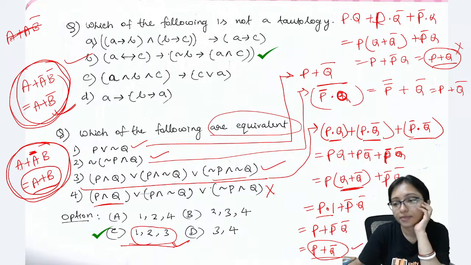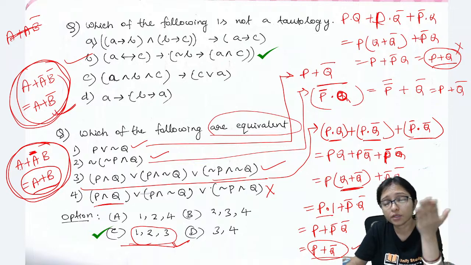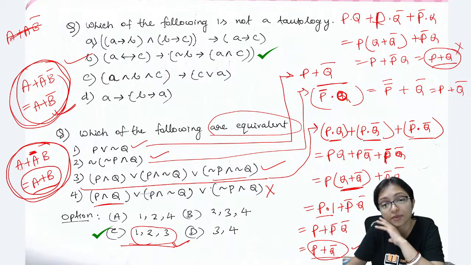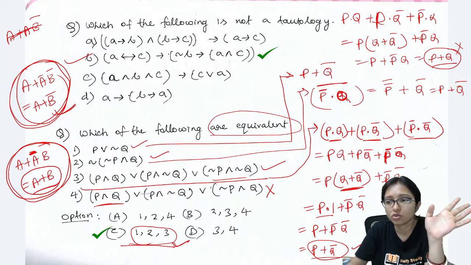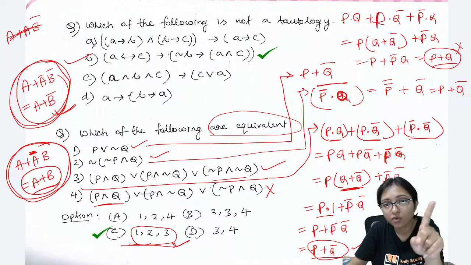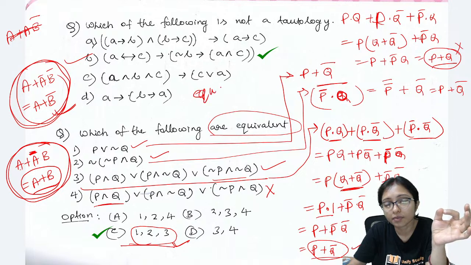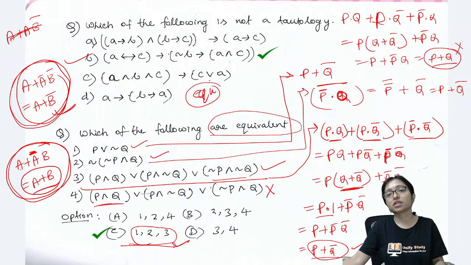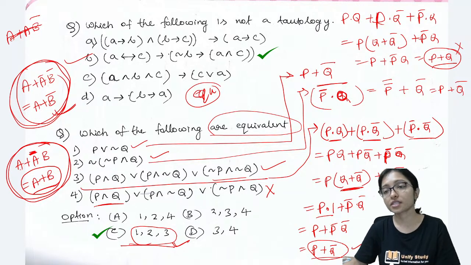Can we apply truth table? Vinita, applying truth table is not good, because how big a truth table will you make? With 3 variables you have to make 8 combinations, with 4 variables 16 combinations, and that will be a very hectic task in the exam hall. Definitely don't go for truth table. Try to understand how I can solve using equations. This is the easiest way. Equation solving practice is the best way, and solving using equations is always the best way.